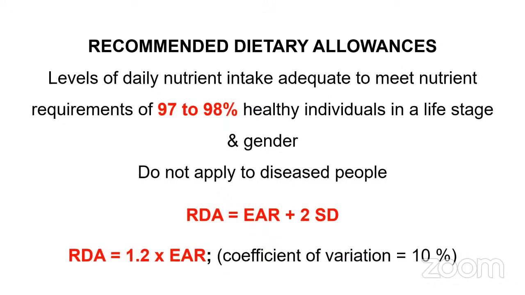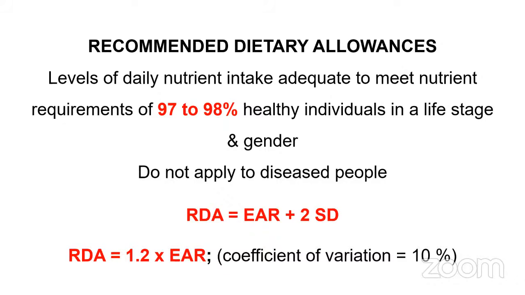For all those 100 people, if they consume the same RDA level of nutrients also, some 2 to 3 people will still have deficiency, okay, because of variability, because the requirements may be higher. Okay, so this 97 to 98, this value is very important. This itself can come in your exam. This has not been asked till now, but it can come in your exam.